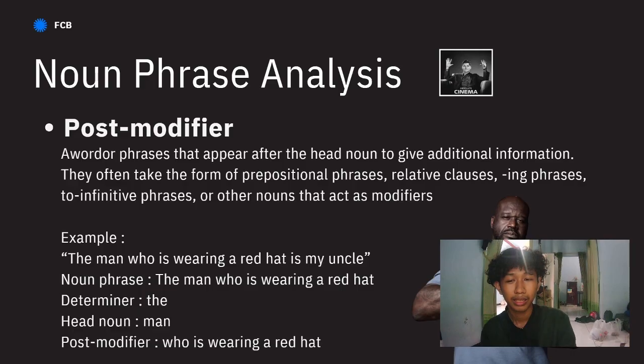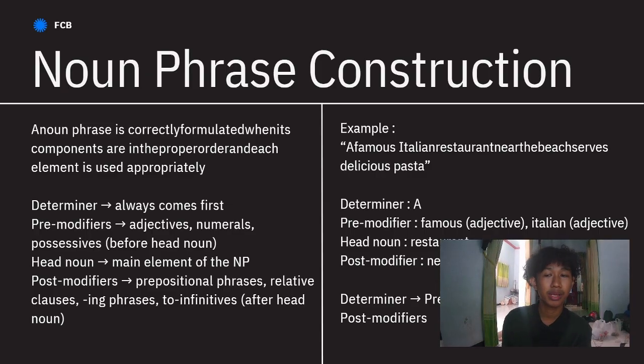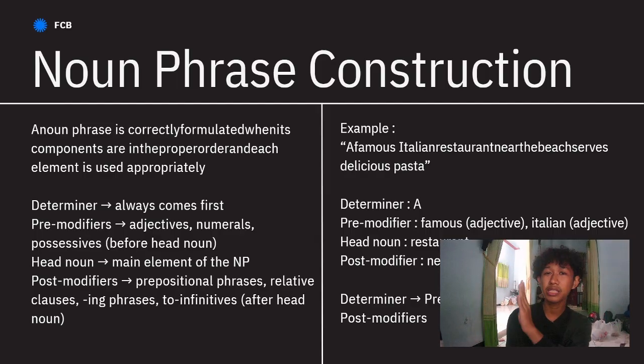Yeah. Next, noun phrase construction. A noun phrase is correctly formulated when its components are in the proper order and each element is used appropriately. Determiner first. A determiner always comes first. It's not in the middle or even the end of the phrase. It always comes at the first of the phrase.